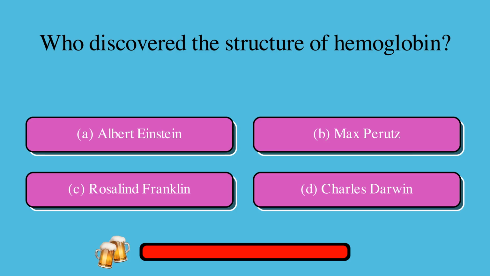Which letter is it, either A, B, C, or D? Who discovered the structure of hemoglobin? A. Albert Einstein, or B. Max Planck, or C. Rosalind Franklin, or D. Charles Darwin? The correct answer is B. Max Planck.